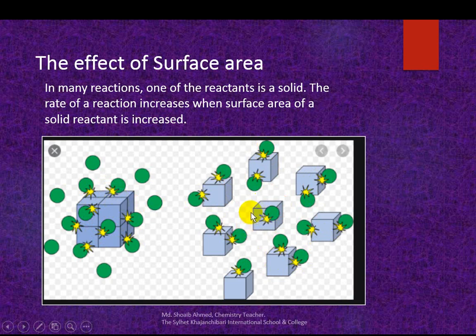When I cut it, the surface area increases, so more collisions occur, and more reactant can participate in the reaction.